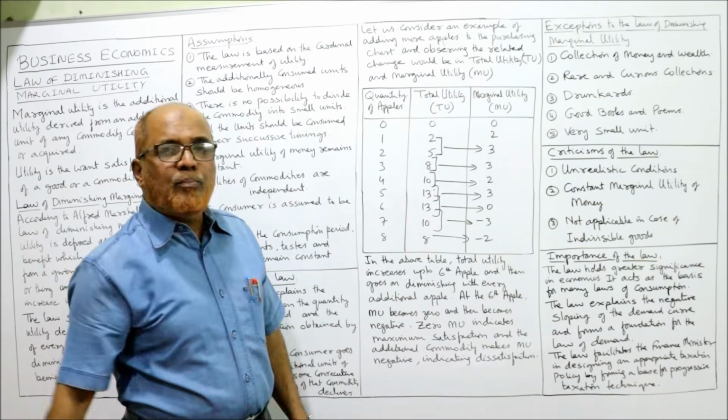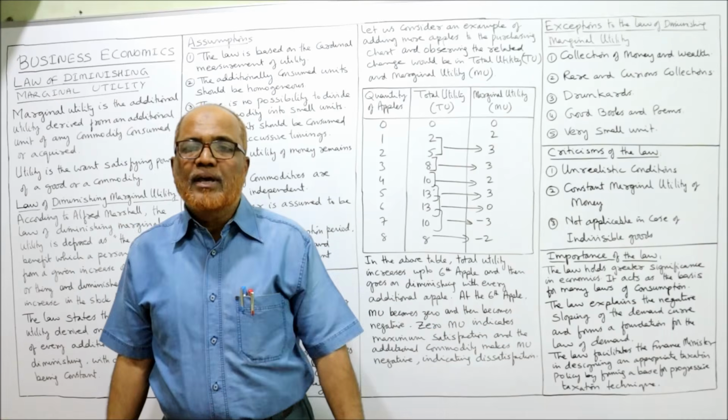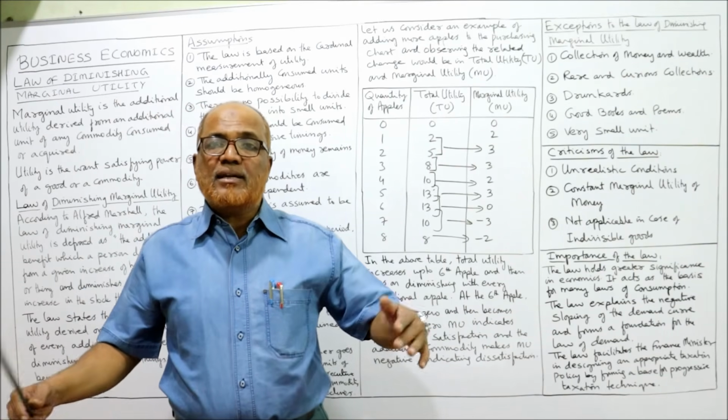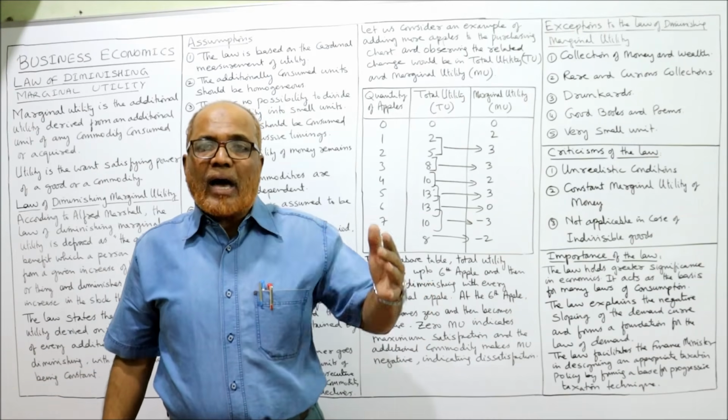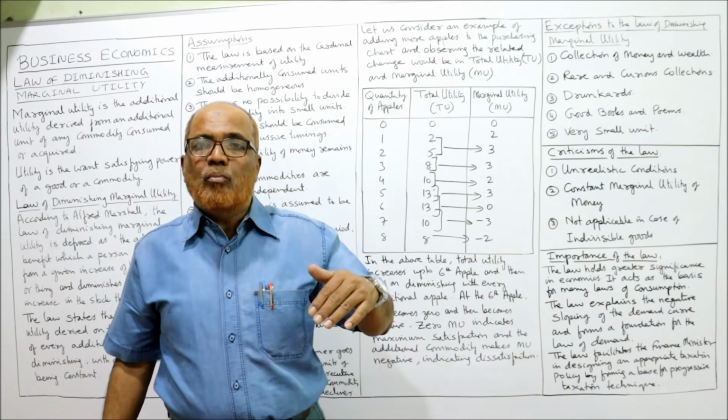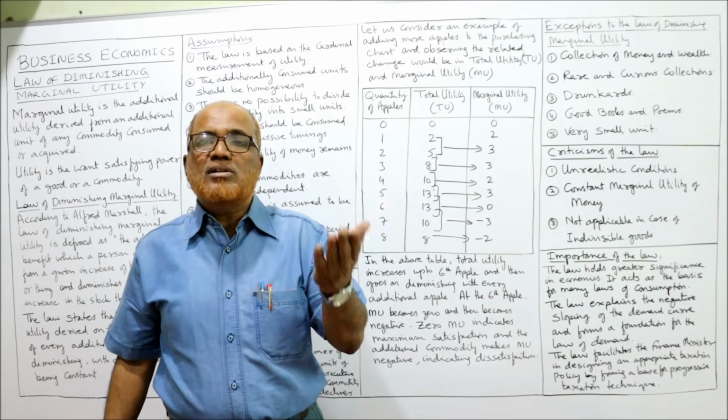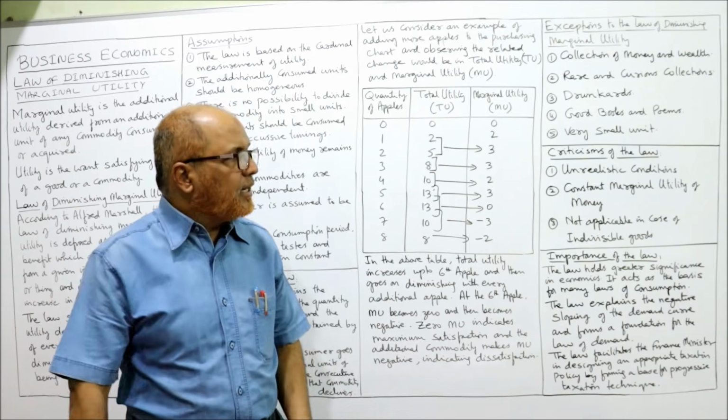Next, good books and poems. It is also a hobby. Some people will have a hobby of collecting different kinds of books, different kinds of poems. So as the person collects more and more books or poems, his want satisfying power will also increase.